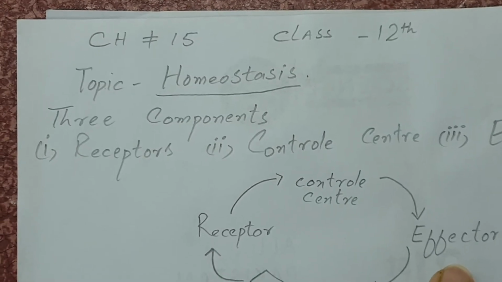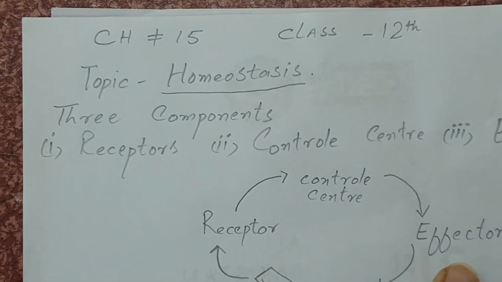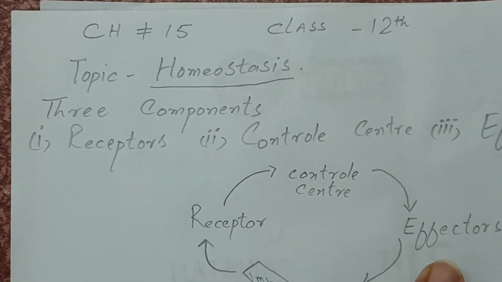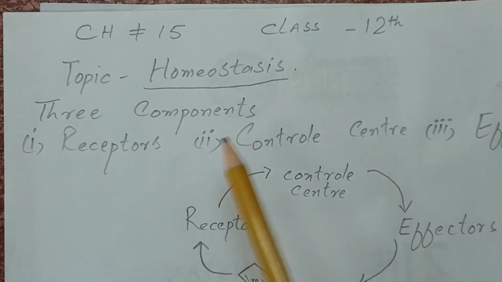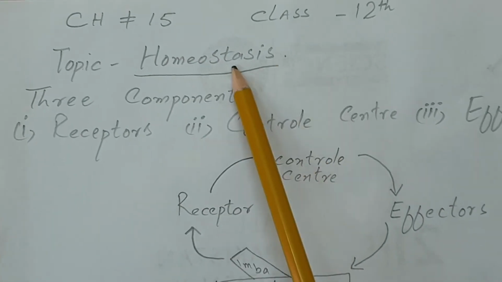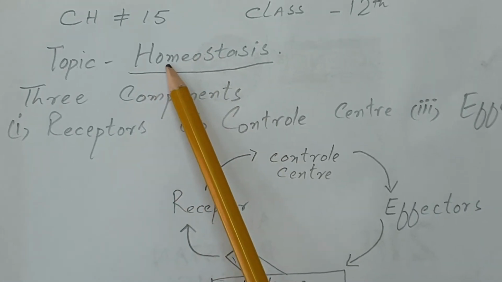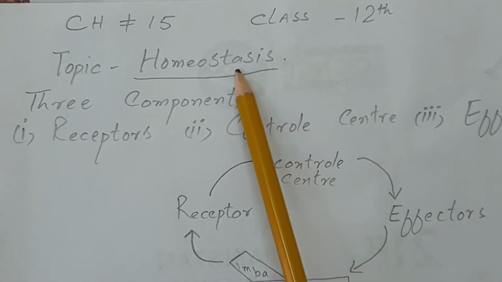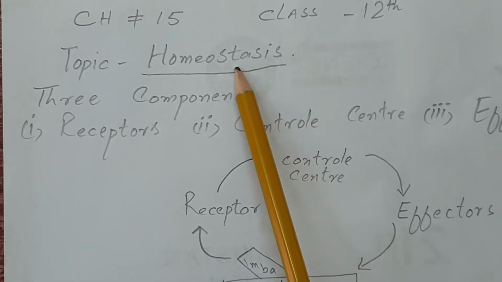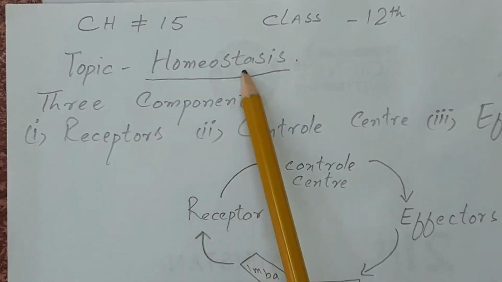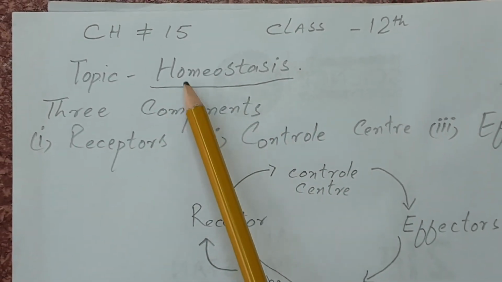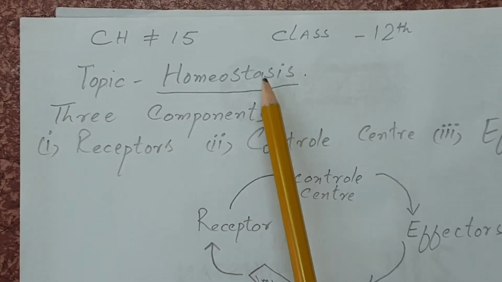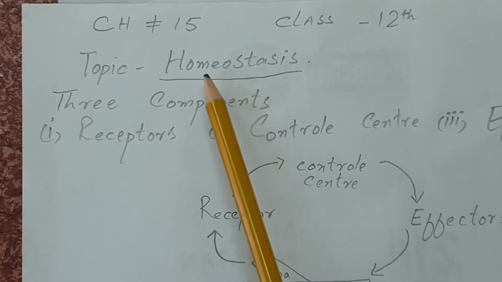First of all, we will start the topic homeostasis. Homeostasis is a word made up of two words, that is homeo and stasis. Homeo means self, stasis means regulation or balancing. And you already discussed this topic in grade 10. What is homeostasis? This is the self-balancing system of the living organisms.